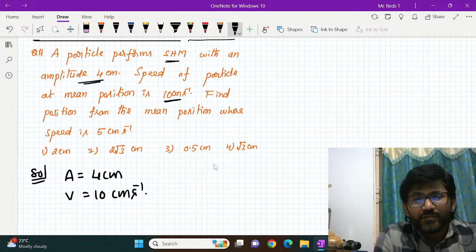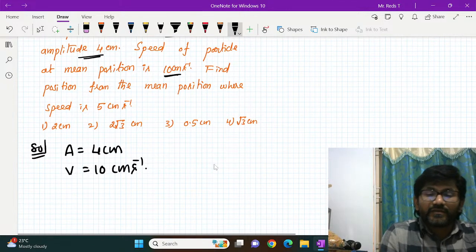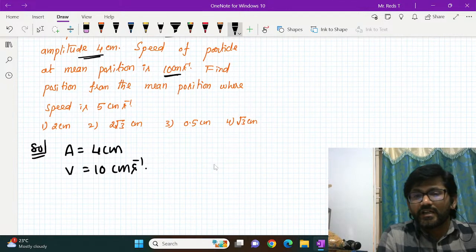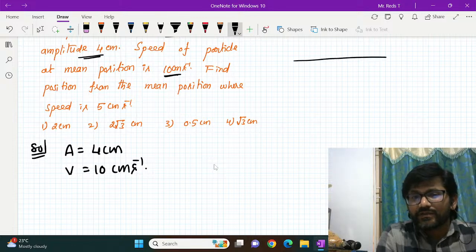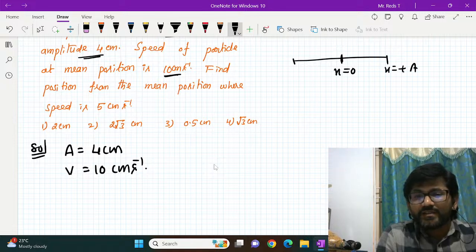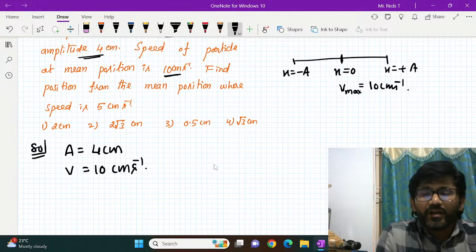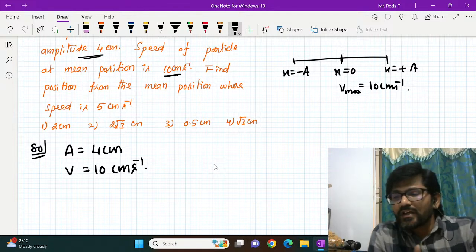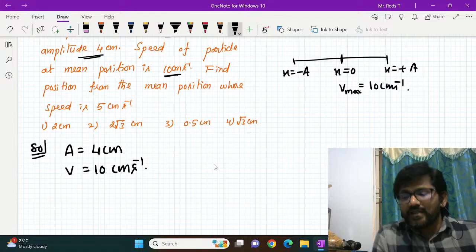Find the position from the mean position where speed is 5 centimeter per second. Let us say this is a to and fro motion and this is the mean position. Mean position means x equal to 0, and this is the extreme position, x is equal to plus A, and this is x is equal to minus A. Speed will be maximum at the mean position, equal to 10 centimeter per second. Obviously at extreme positions it stops momentarily and the motion will repeat itself.